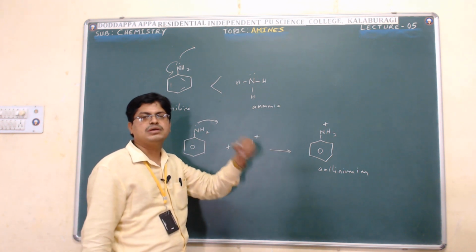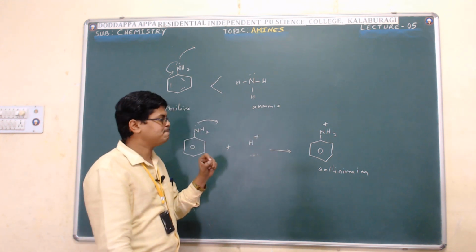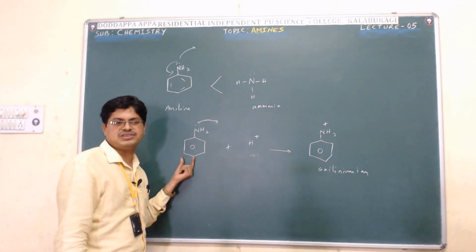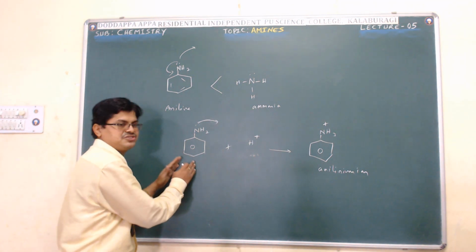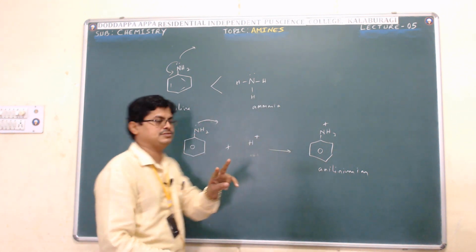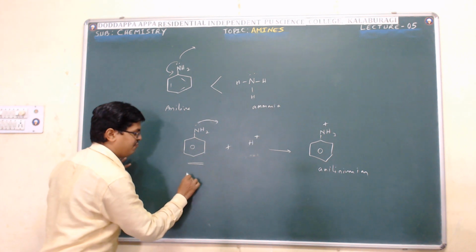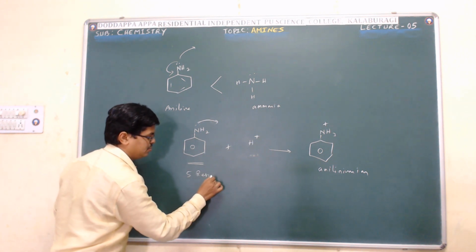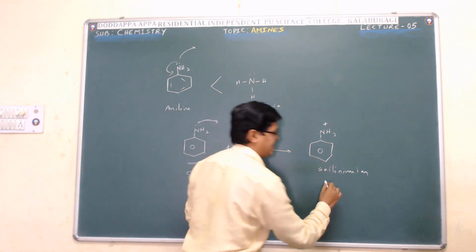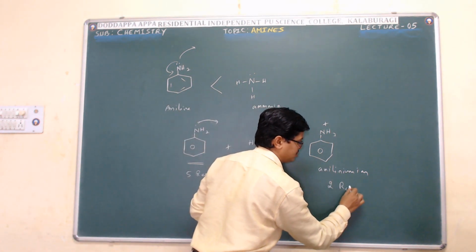Now keep this point in mind. Aniline exhibits more resonance structures, it exhibits 5 resonance structures, whereas anilinium ion exhibits only 2 resonance structures.